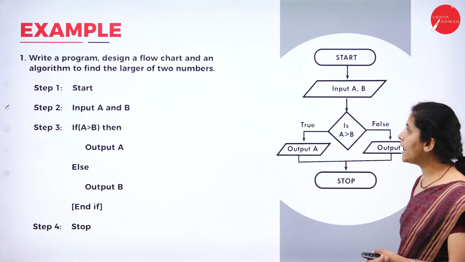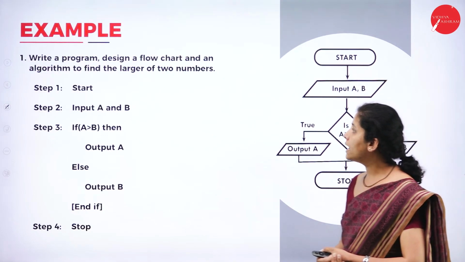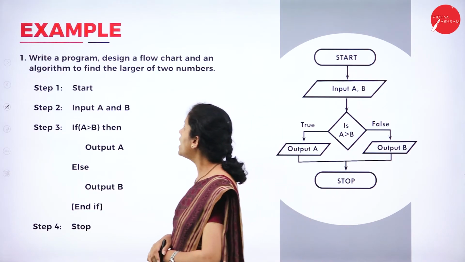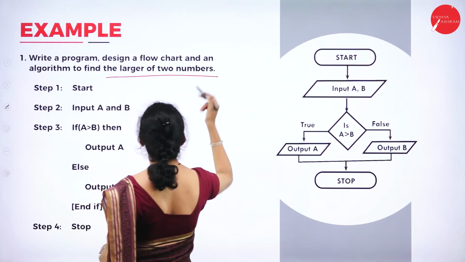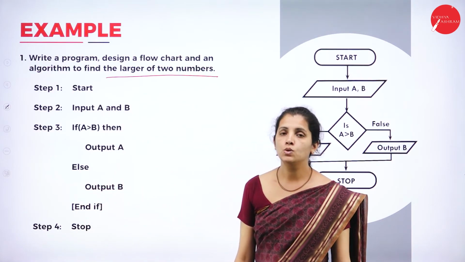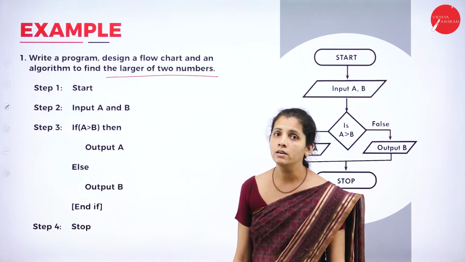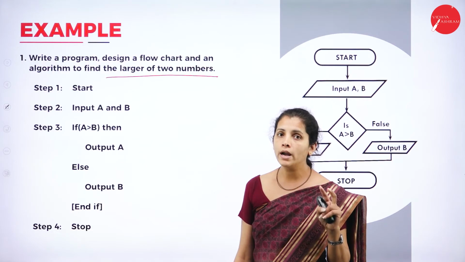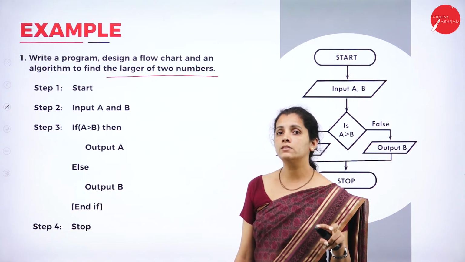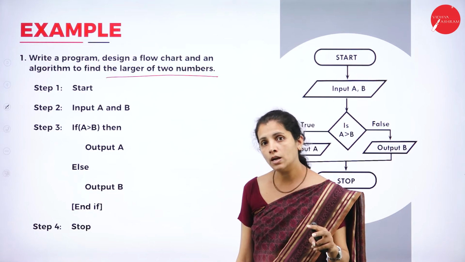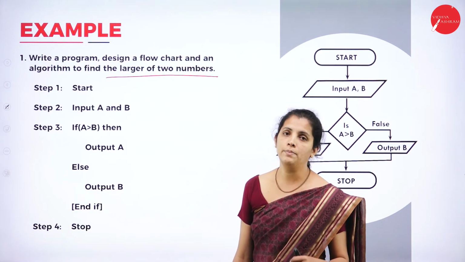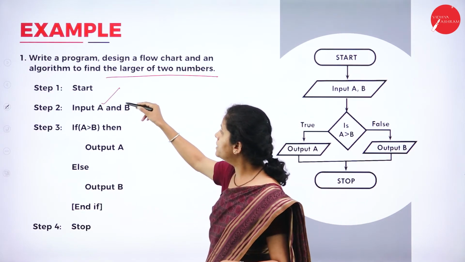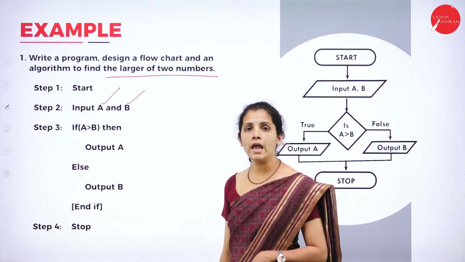Now, I'm going to have another example, that is, draw the flowchart as well as the algorithm to find the largest of two numbers. So, what is the given problem here? I want to find the largest of two numbers. So, what do I require here? I require two numbers. And from where am I going to get the two numbers? From the keyboard. That means I want to read two numbers, say A and B. My input is A and B.